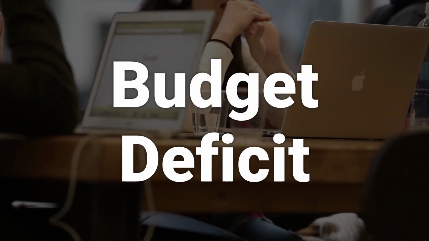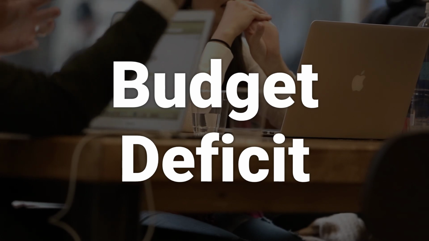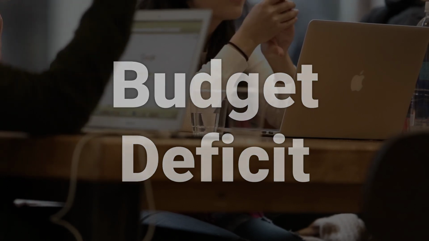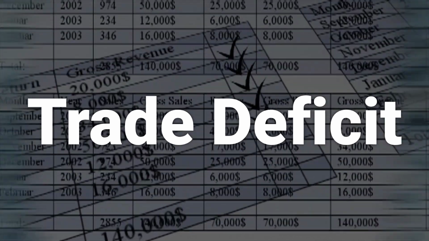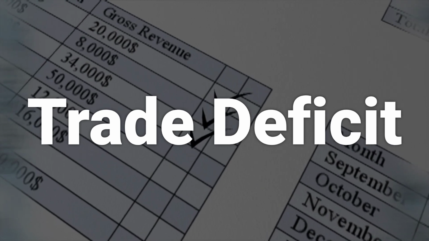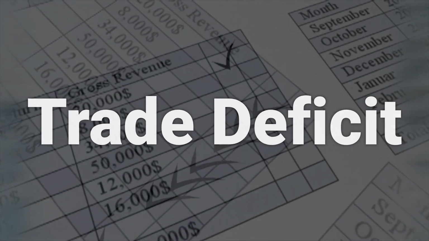A budget deficit occurs when a government spends more in a given year than it collects in revenues, such as taxes. This deficit contributes to the country's national debt. A trade deficit exists when the value of a nation's imports exceeds the value of its exports. This can cause a drop in the value of its currency as well as a reduction in jobs.